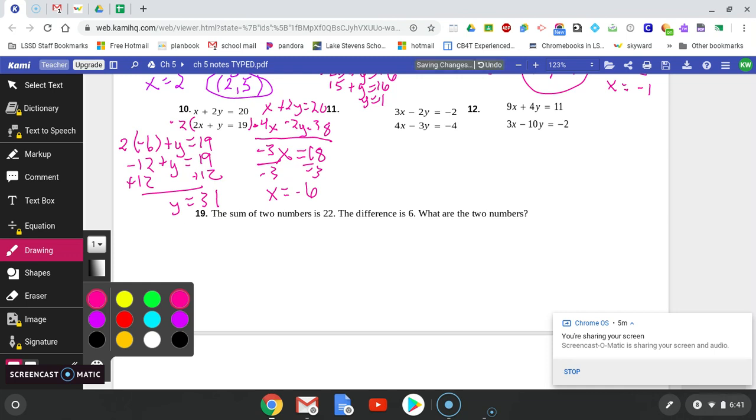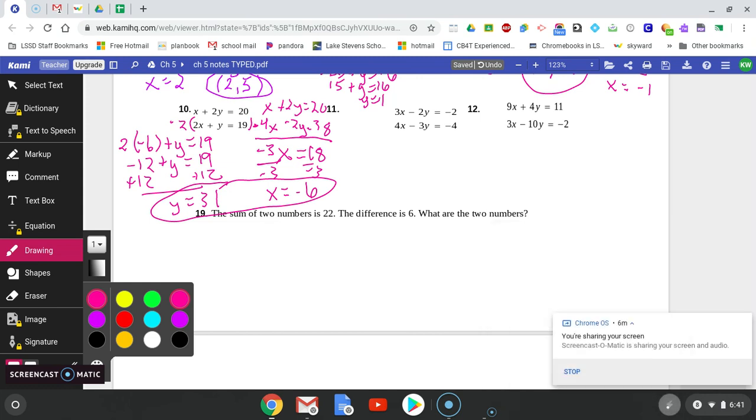Okay, so I get -6 comma 31. I can write it like that. I can write it as a coordinate point. Either way is okay.